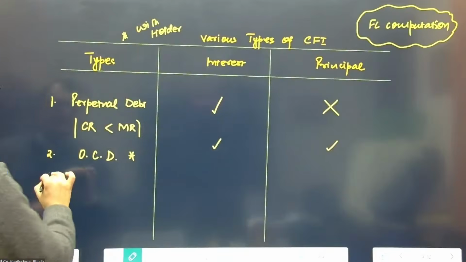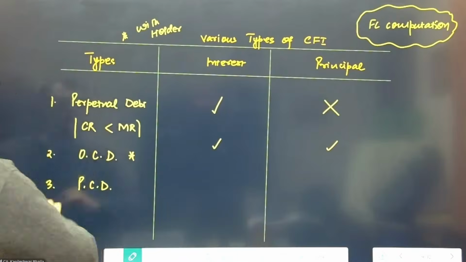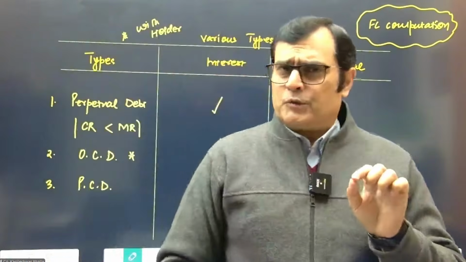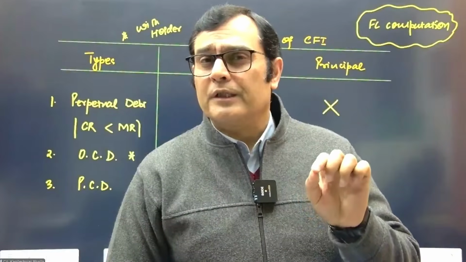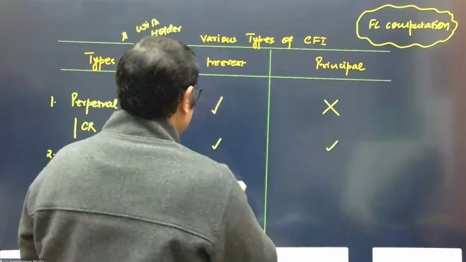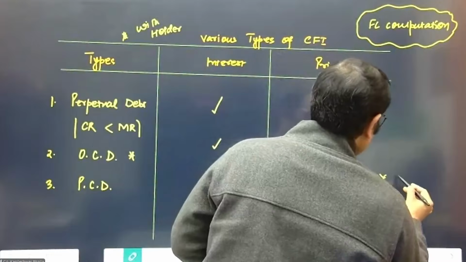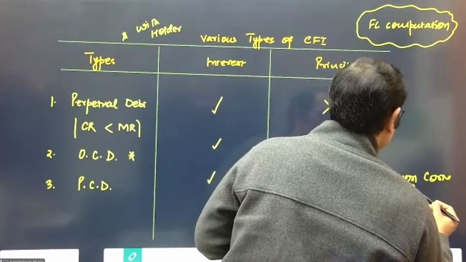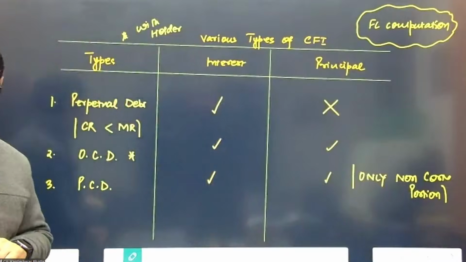Great. Next, we are looking at partially convertible debentures. Are we going to consider the interest and principal? Yes, we will consider interest and principal, but the principal will be only on the non-convertible portion, not on the convertible portion. So the interest is a yes, and the principal is only on the non-convertible portion, which will be taken in the financial liability calculations.